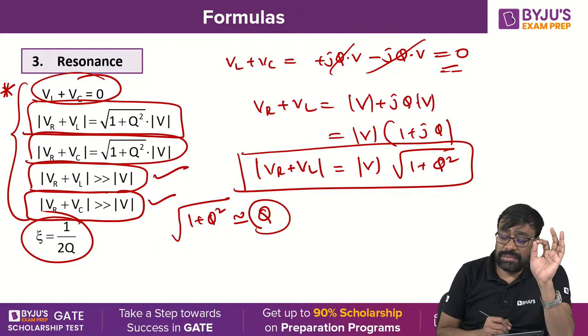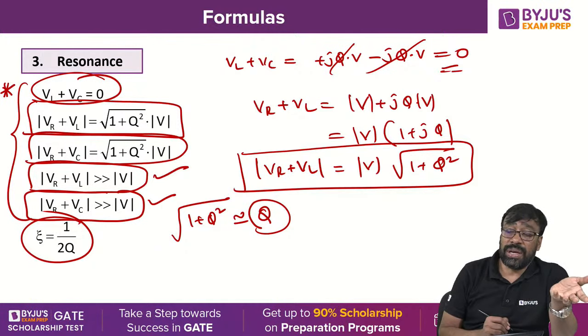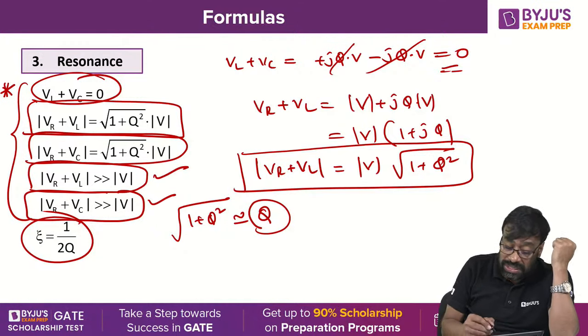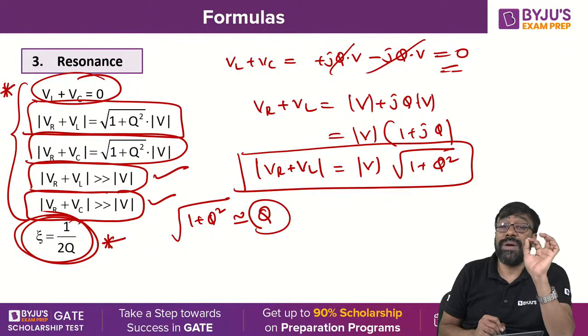Zeta, you can call it. Zeta greater than 1 is an overdamped system, zeta equal to 1 is a critically damped system, zeta less than 1 but greater than 0 is an underdamped system, and zeta equal to 0 is called an undamped system. The zeta and quality factor relationship is also very important: Q equals 1 by 2 zeta.